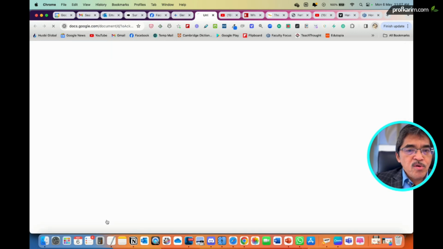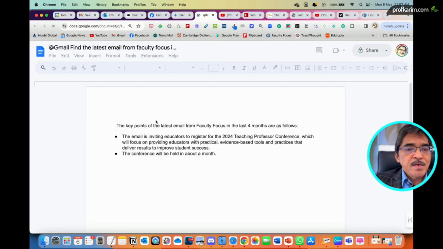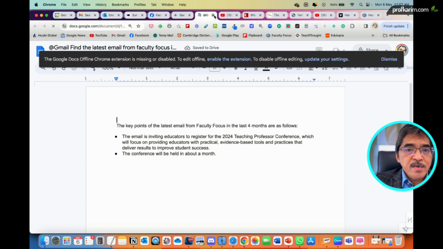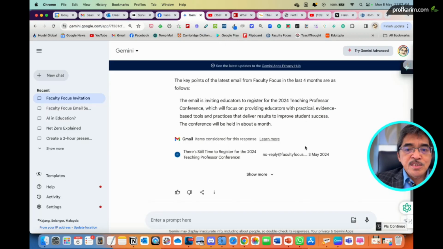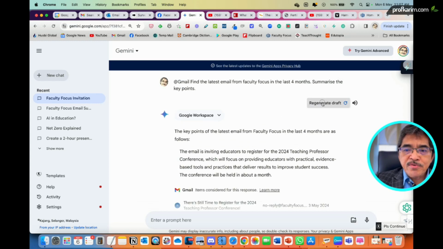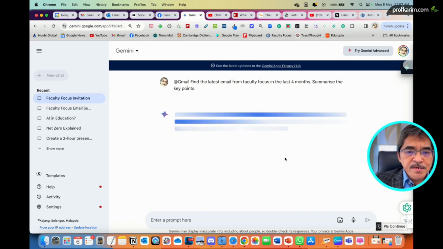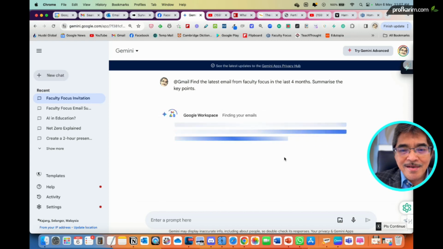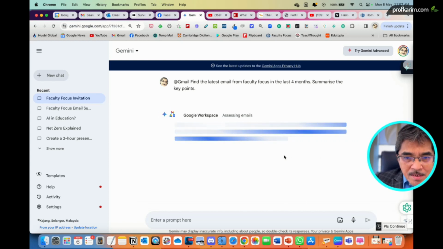Then I can open the Google Doc and it will export the summary, the key points, directly in the Google Doc, because everything is already connected in Gemini. Okay, let me just regenerate because this summary is very concise. Let's see whether it can give me a longer, more expanded summary.